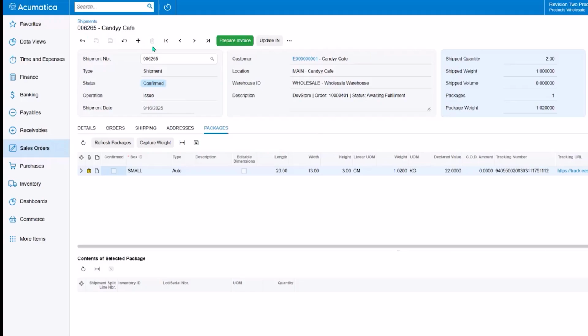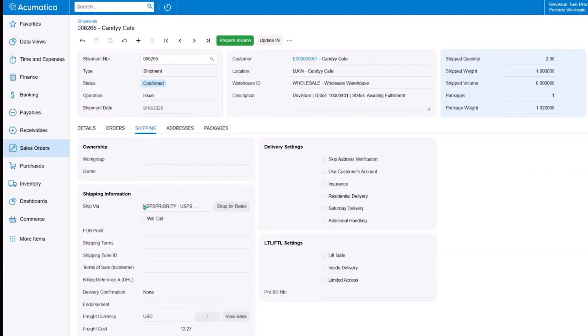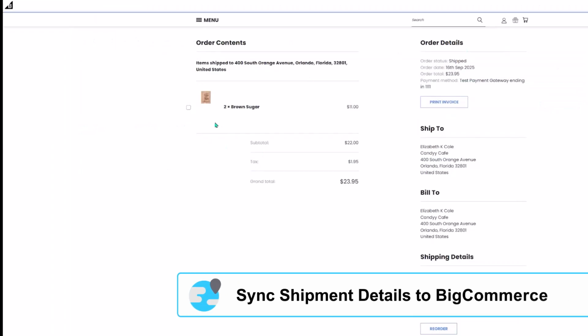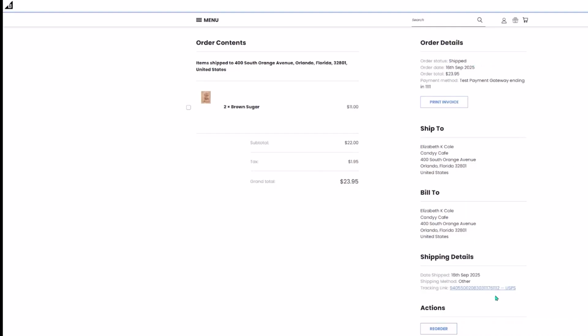Acumatica supports the rest of the order fulfillment process, including the shipment details, with freight rate shopping, carrier selection, shipment tracking links, and carrier label printing. Your customers can view synchronized data from Acumatica within BigCommerce. For example, they can see the order status has changed to shipped. They can also track the shipment using the tracking link generated from Acumatica's connected carrier system.